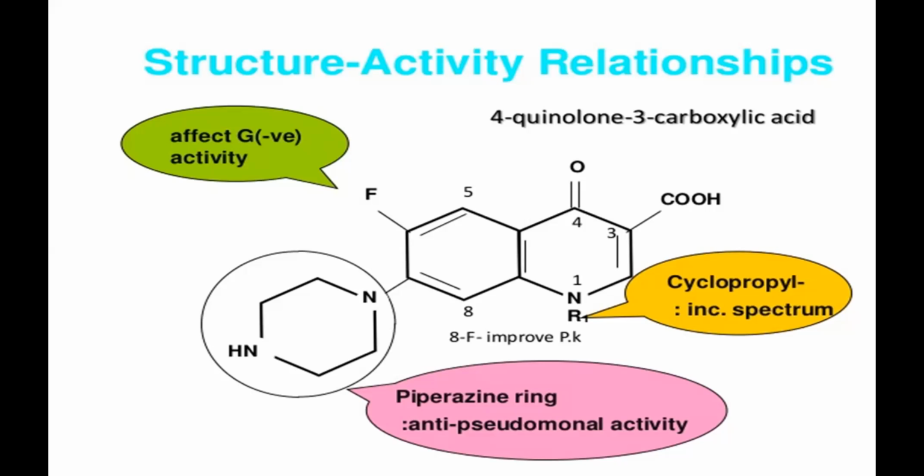The pyridine ring is fused to your benzene ring. It's a benzo-fused pyridine ring. Okay. And it contains a fluorine at the 6th position, a piperazine-like moiety at the 7th position, and at the 8th position it might contain a fluoro, methoxy, or amino, and the 5th position contains basically small groups like methyl or an amino group according to the drug.